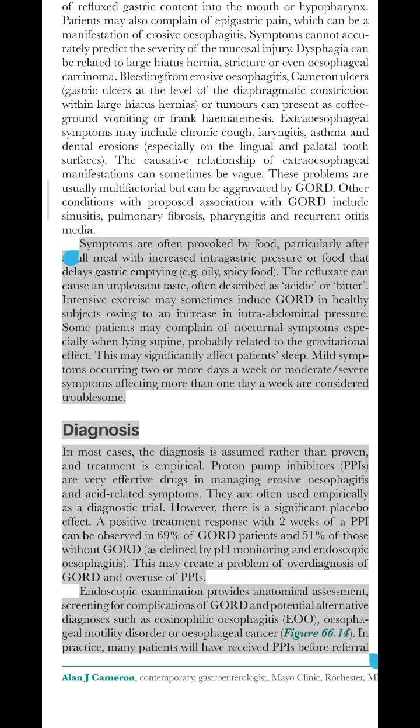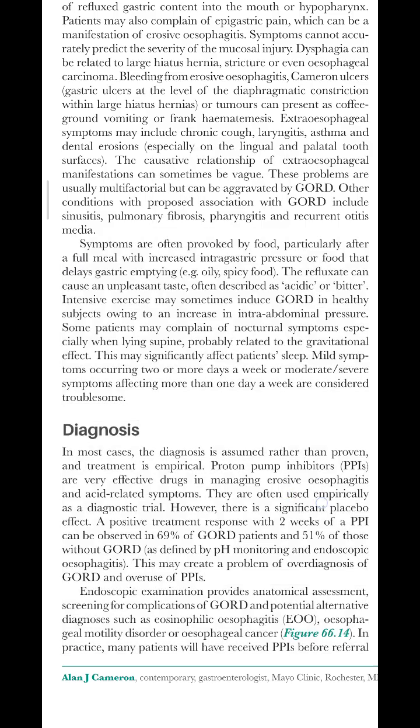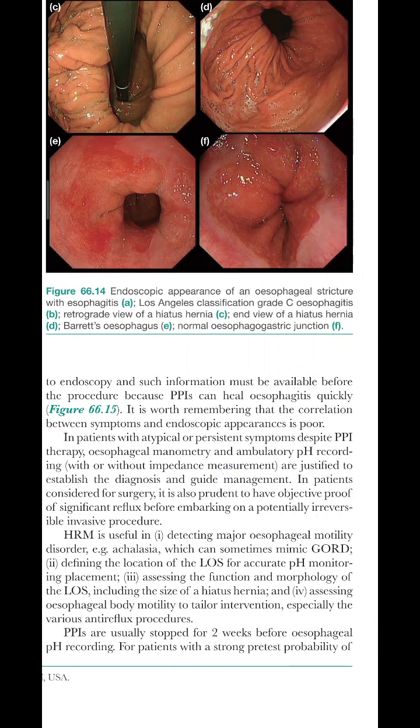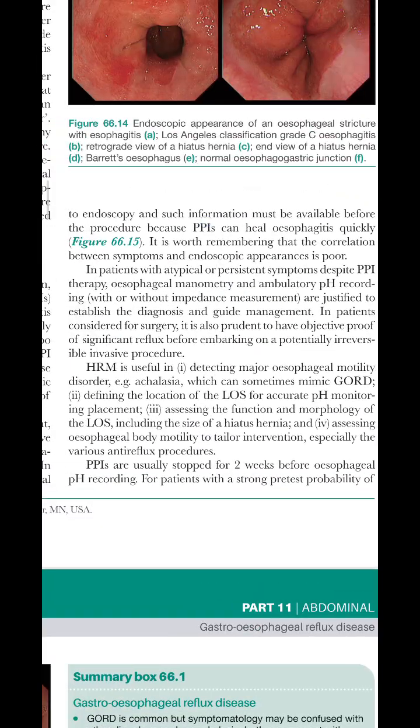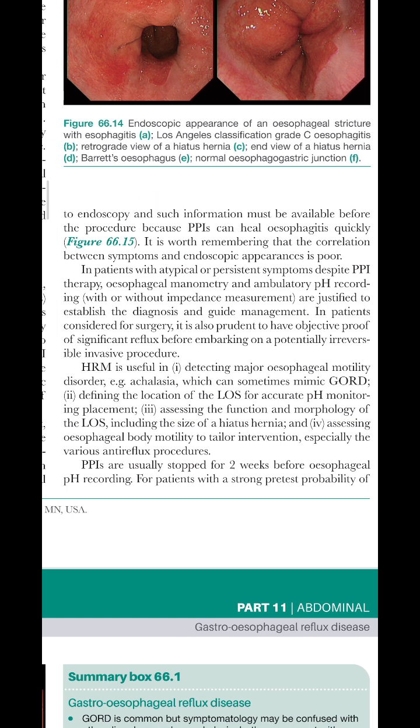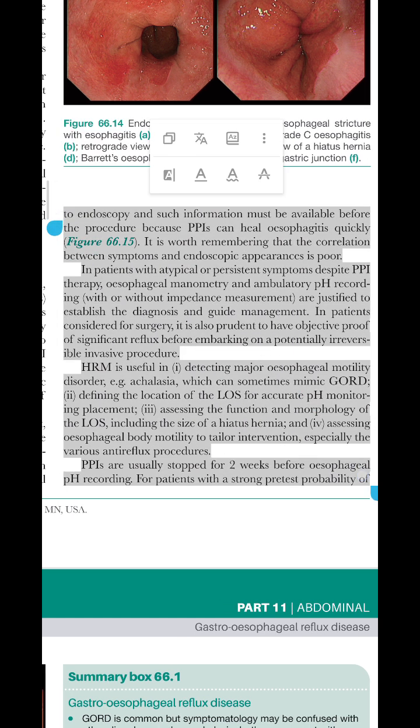In practice, many patients will have received PPIs before referral to endoscopy and such information must be available before the procedure because PPIs can heal esophagitis quickly, figure 66.15. It is worth remembering that the correlation between symptoms and endoscopic appearances is poor.